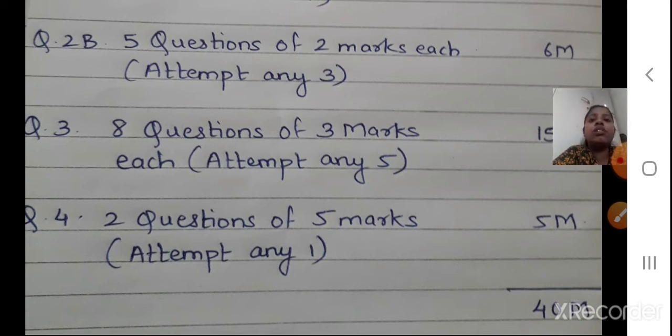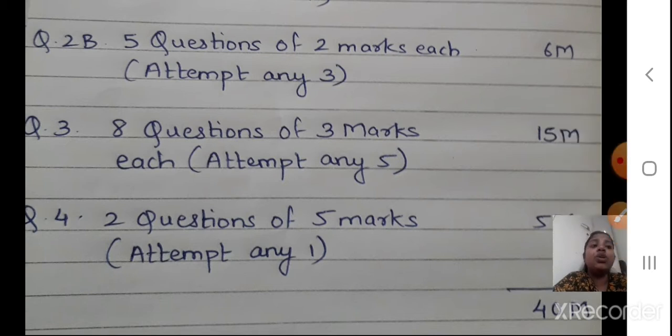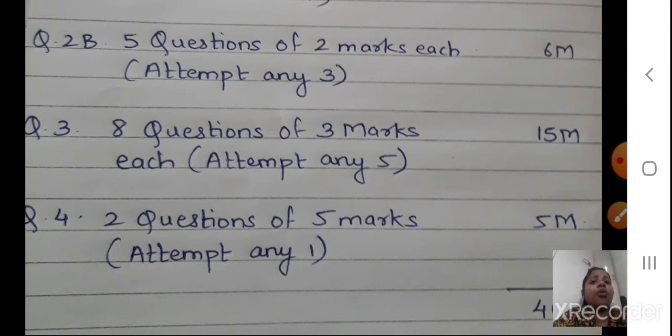Okay, such a paper pattern you can see in any of the reference books which you are referring to. You can get this paper in that also. So go through that properly. I have just explained how it is and what points you have to follow. Diagrams compulsory you will draw with pencil, labelings also you will do with pencil, during the practical exams also. Okay students, I hope in science you will use only pencil for the diagrams and labelings. Okay, I hope the paper pattern is clear to you.